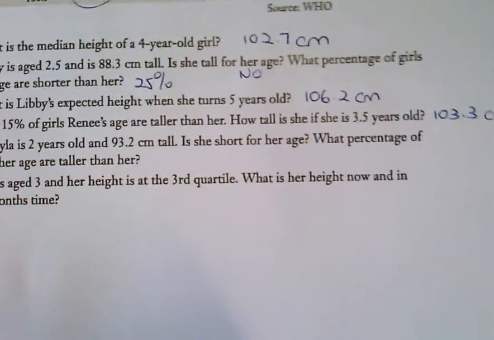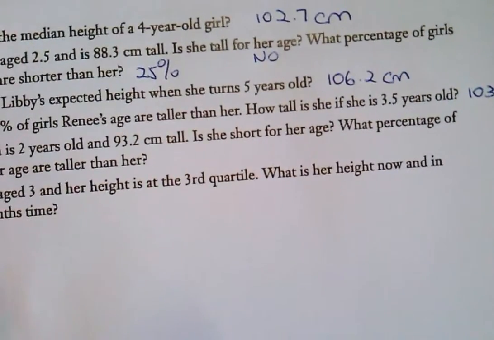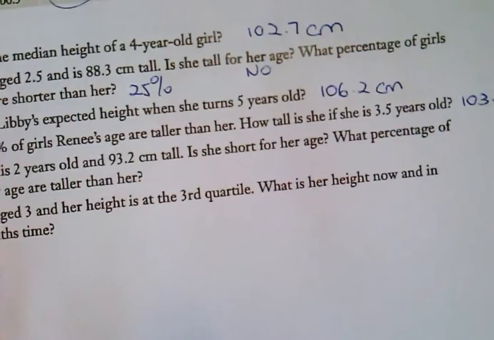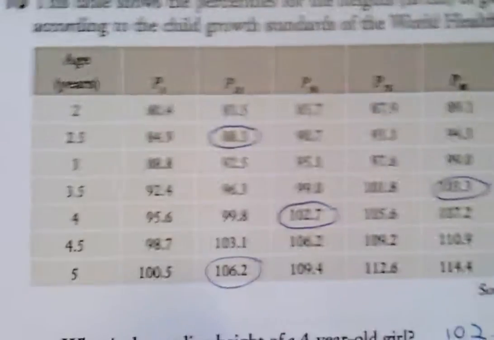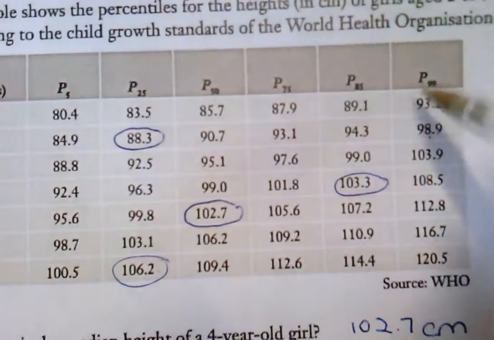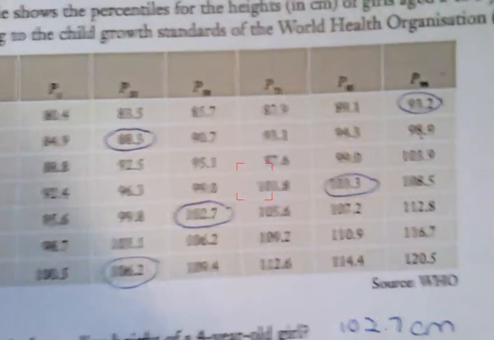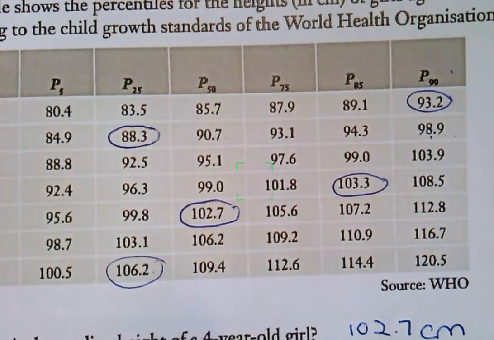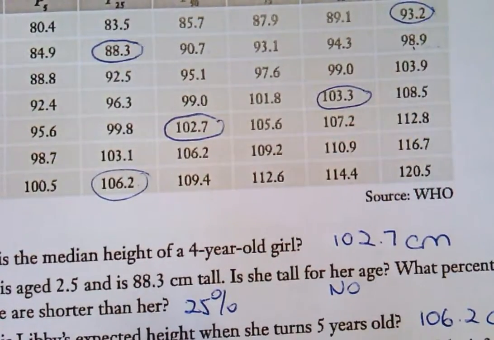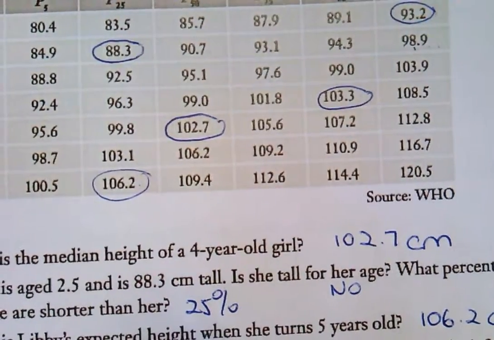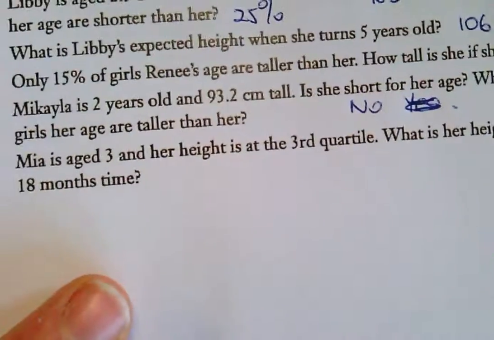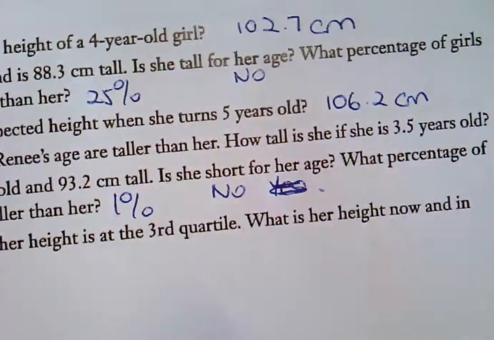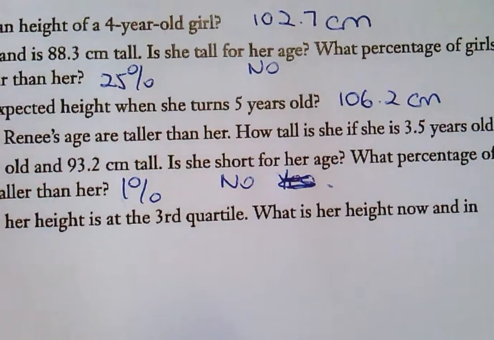Now, the next one, Michaela is 2 years old and 93.2 centimetres tall. Is she short for her age? And what percentage of girls are taller than her? So she's 2 years old and she's 93.2. There's 2 years. Oh, she's right up here, and that's the 99th percentile. Is she tall for her age? Yes, she is. She's not short for her age. She's actually tall for her age. And what percentage of girls are taller than her? Only 1% are taller. Are we okay? Because she's at the 99th percentile.